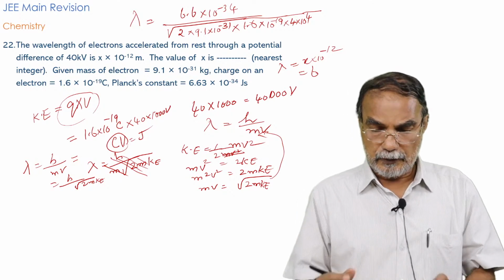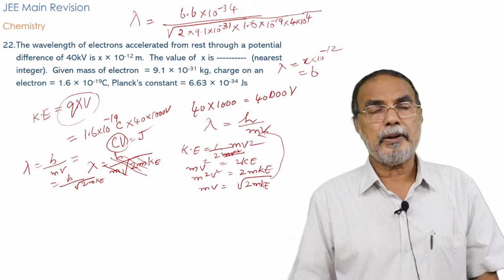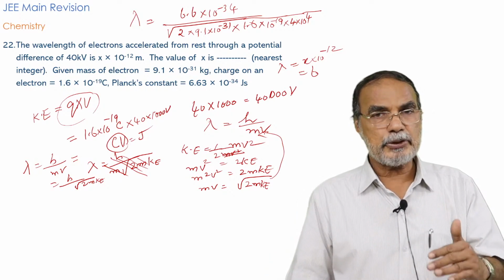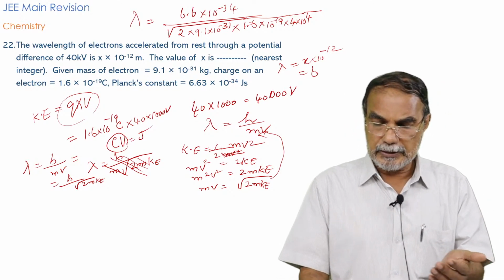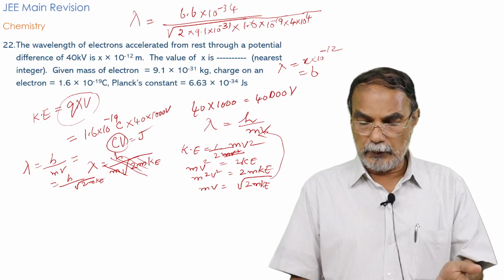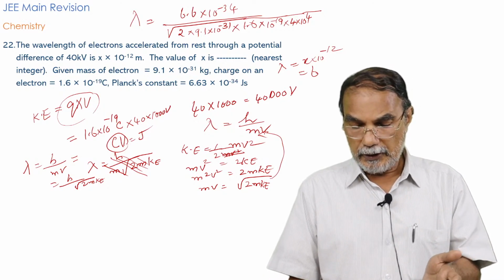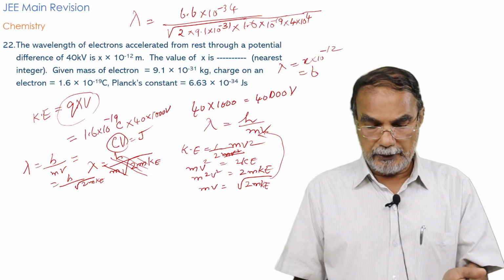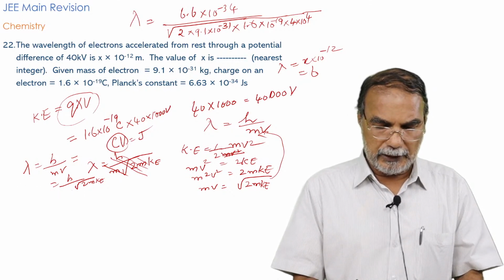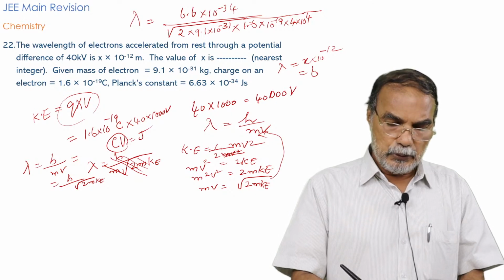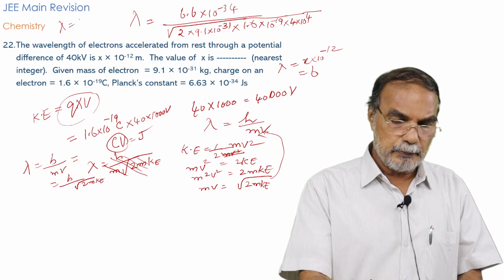Okay. So the problem is solved because lambda equal to h by mv is one relation that you have to keep in mind. And the other relation that you have to keep in mind is mv is equal to square root of 2m kinetic energy, so that lambda equal to h by square root of 2m kinetic energy. This is the equation which is usually studied by students by heart.